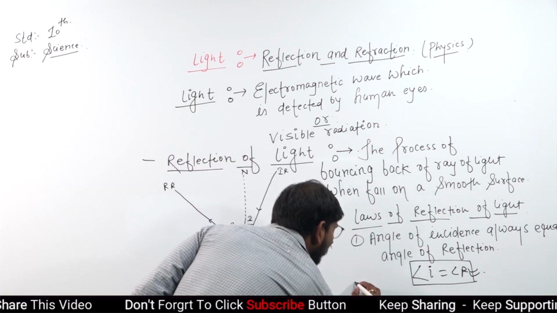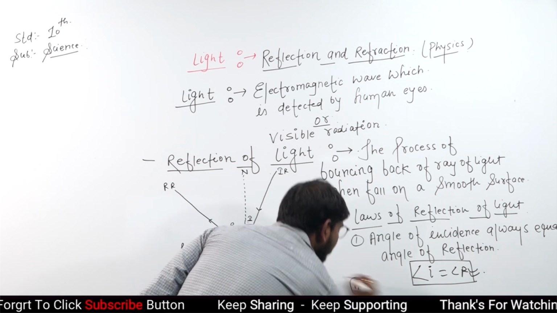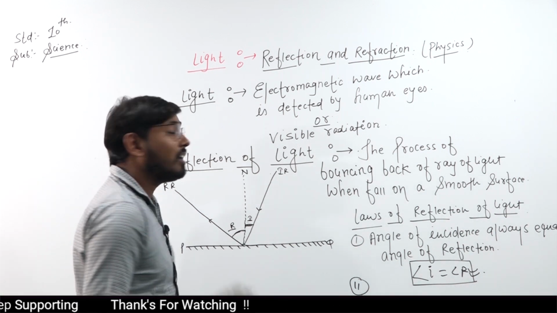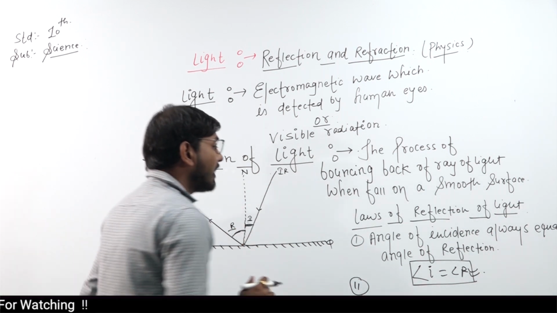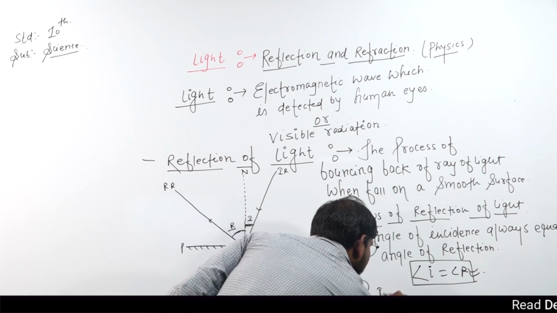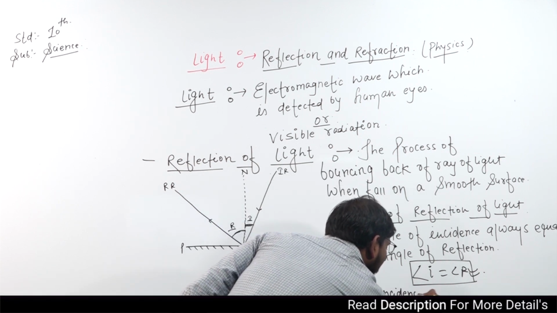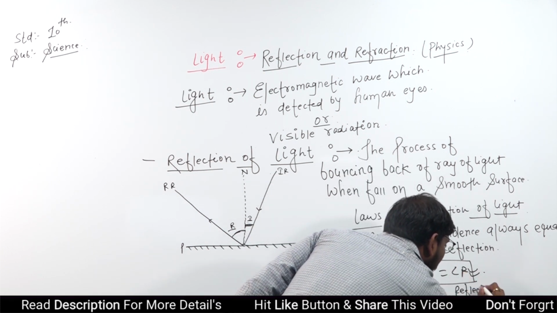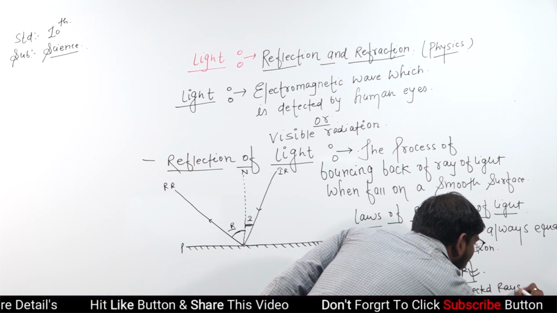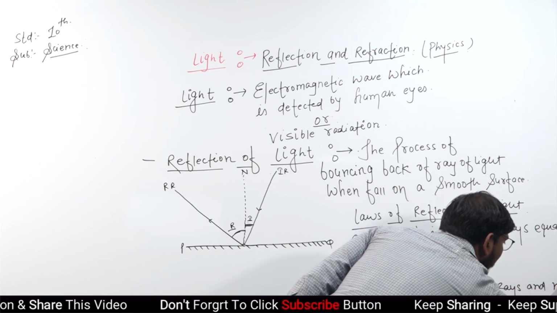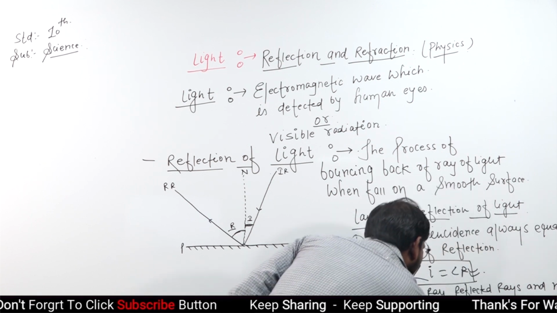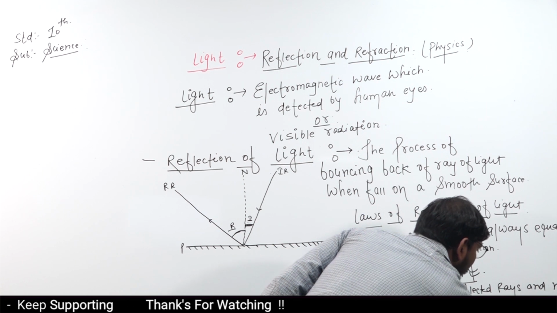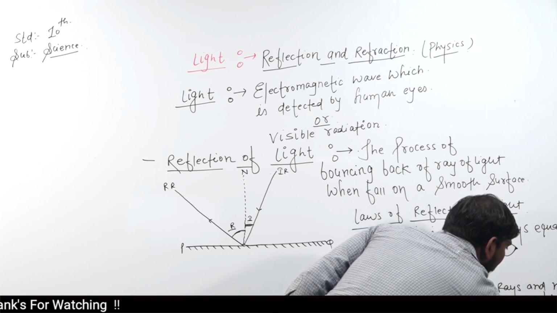Now, the second law of reflection of light is that the incidence ray, normal and reflected ray all lie on the same plane. All lie on the same plane means the incidence ray, reflected ray and normal all lie on the same plane.